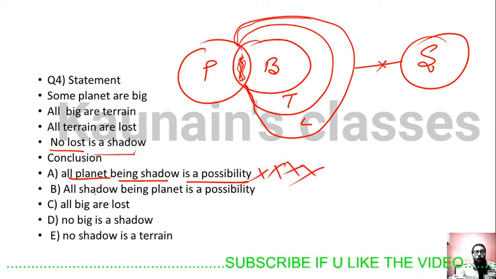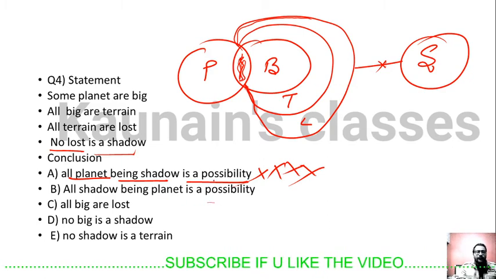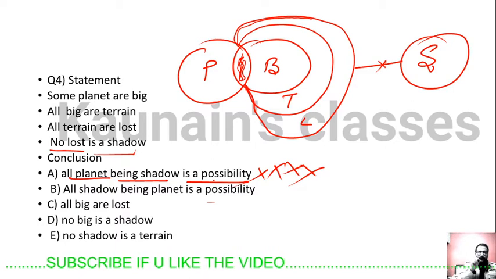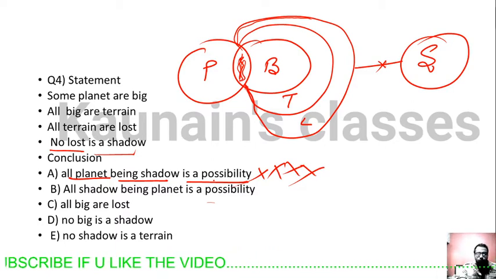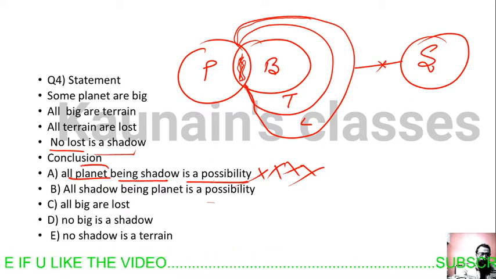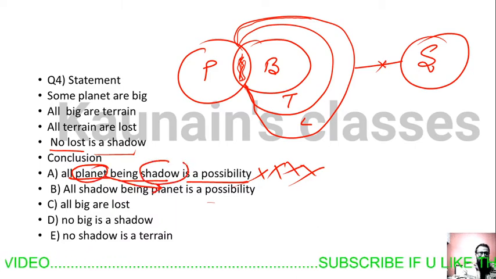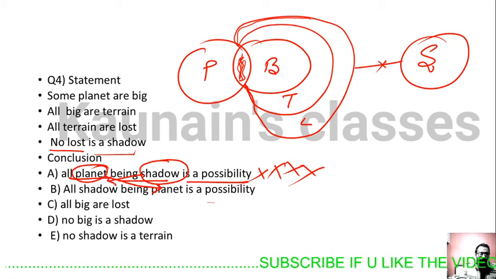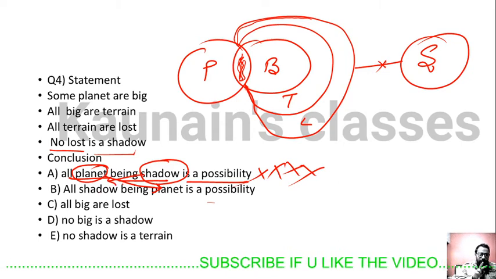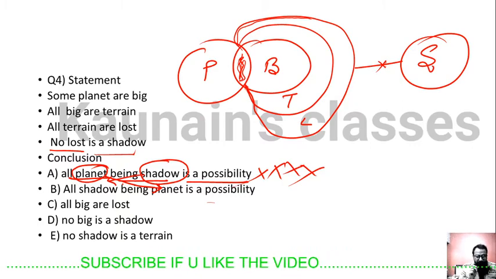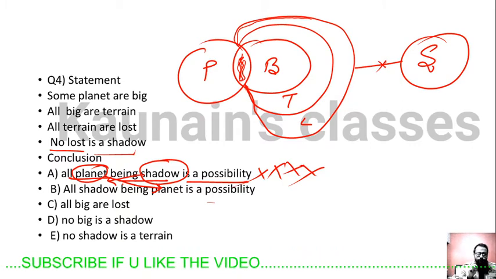Next statement, all shadow being planet is a possibility. Look, in conclusion A and conclusion B, there is only a word swap. Planet from here is here, and shadow from here is here. But this swapping of words has impacted very much.